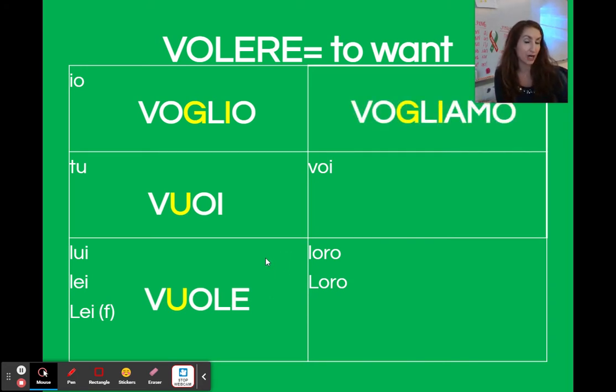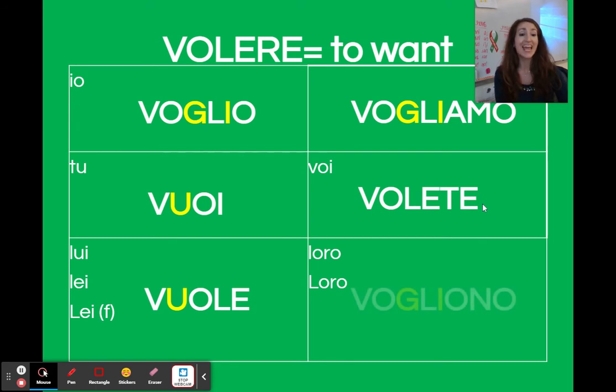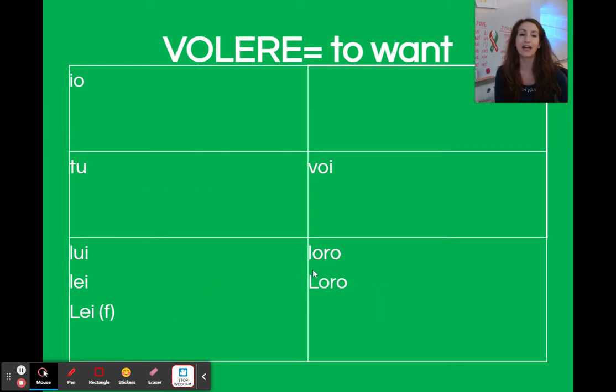Noi vogliamo. Voi volete. So here we have a totally regular version of the verb volere conjugated. Voi volete. And loro vogliono. So again, we'll notice here, io, noi, and loro have that lettera G and I. Io voglio, noi vogliamo, loro vogliono. Tu and lui, lei have that added lettera U. So, vediamo, let's see how we do with il verbo volere.